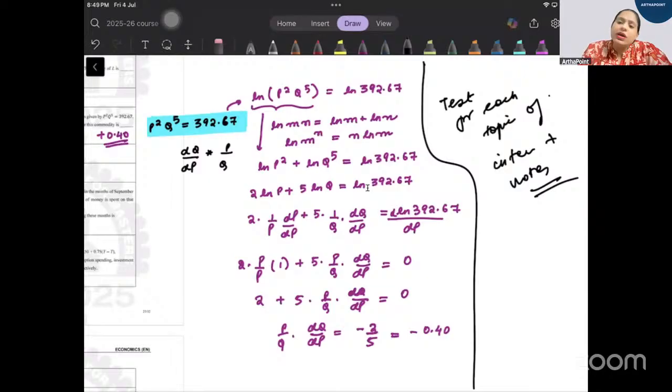What about game theory? Game theory we will be doing in micro, but only as much as is required in the entrance exam. We will not do as much as comes in the semester's game theory. That's not required. In game theory I will only be doing simultaneous and sequential games and some oligopoly models, and that will be enough from the point of view of your entrance.